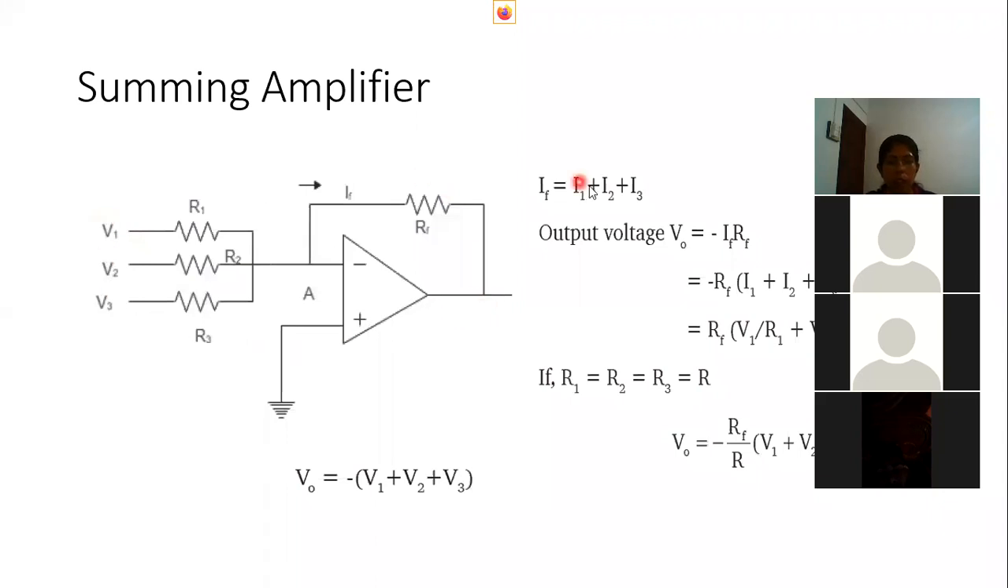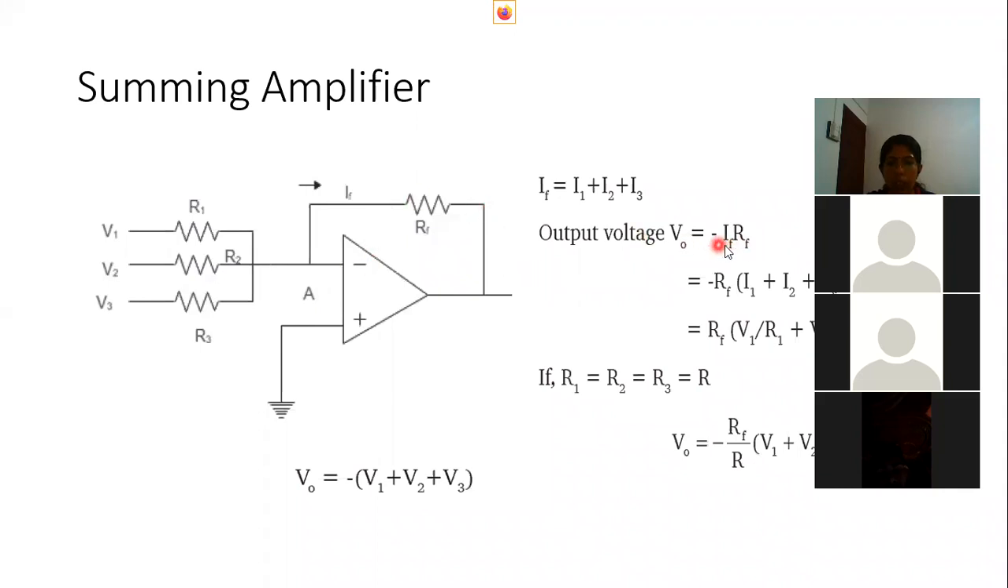Just assume the feedback current is IF. At this point the resistance is high, so the total current tends to flow through the feedback network. So IF is equal to I1 plus I2 plus I3. The current flowing due to V1 is I1, due to V2 is I2, and due to V3 is I3. So the total current sums up here and flows through this RF. So output voltage V0 here is minus IF into RF, because it's coming from an inverting input.